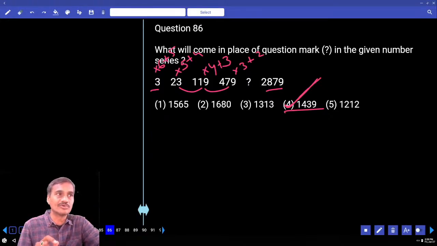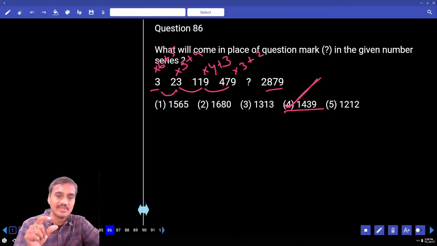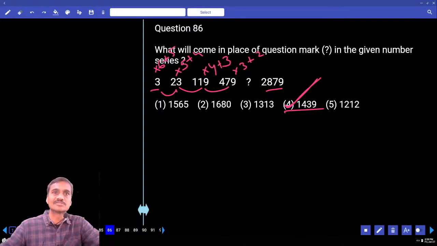Now if you have not worked out like this, and you start from 3 to 23 here, your work is out. Why? You came to know it is combination. How would you do it? 3 and 23 into 1 plus 20, into 2 plus 17, into 3 plus 14, into 4 plus 11, into 5 plus 8, into 6 plus 5, into 7 plus 2, into 8 minus 1, into 9 minus 4, into 10 minus 10, and you keep writing like that.